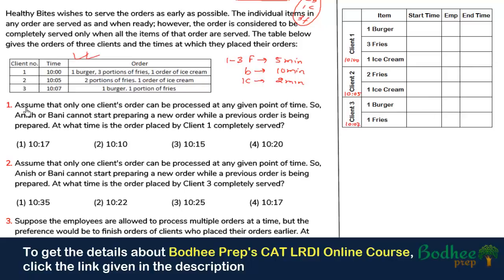So let us come back to question number 1. Question number 1 says that assuming only one client's order can be processed at any given point of time, Anis and Bani cannot start preparing a new order while a previous order is being prepared.